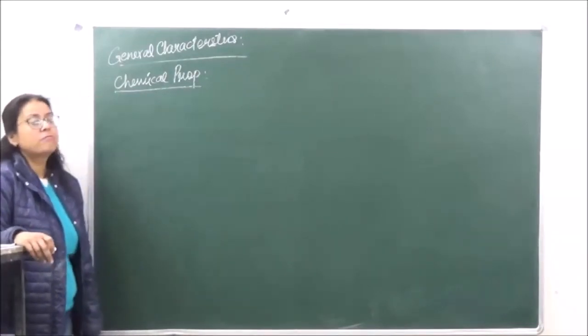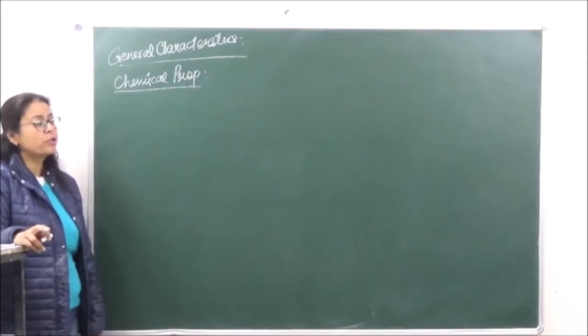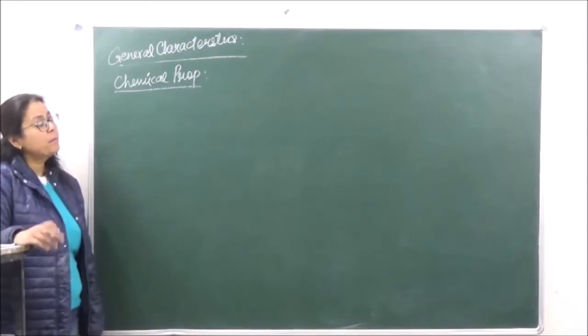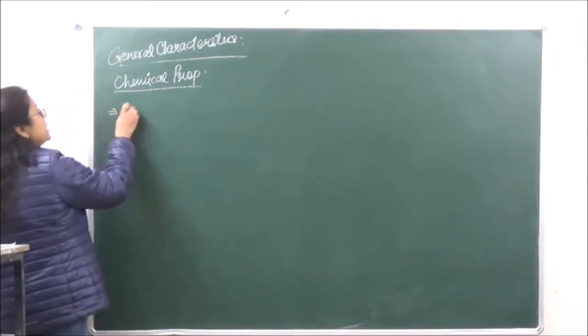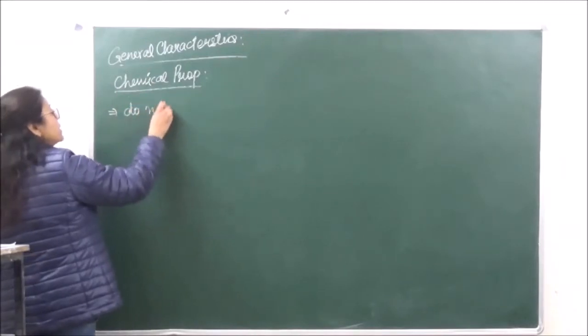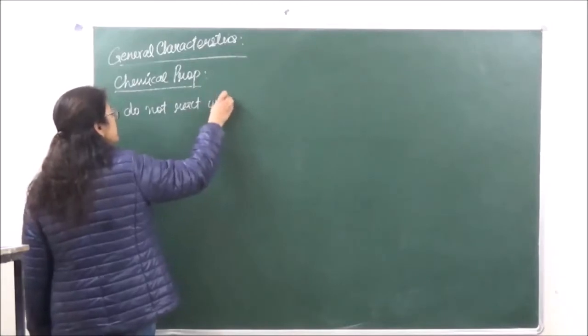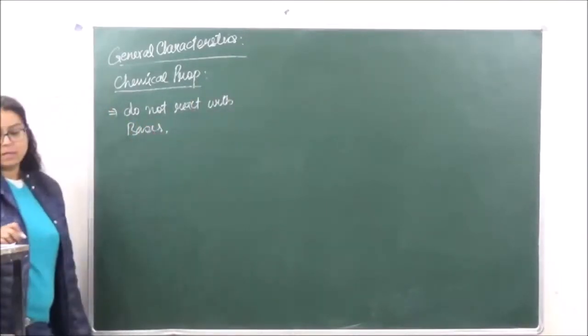In case of alcohols, there is an active OH group present, which can be easily substituted, and hence that is going to be more reactive. Now it is seen that ethers do not react with bases, okay?